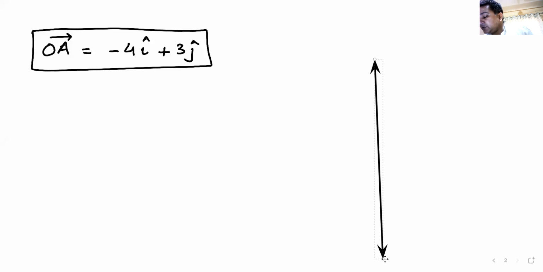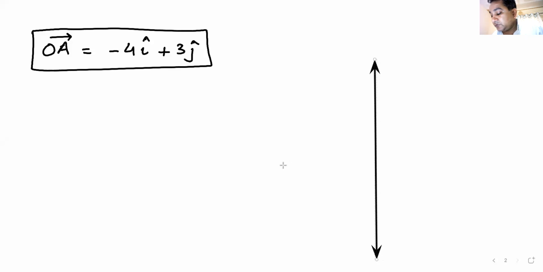Again, I'm not good at drawing a straight line. Why I'm not good, I don't know. Okay, I'm waiting for answers here. Waiting for your answers.